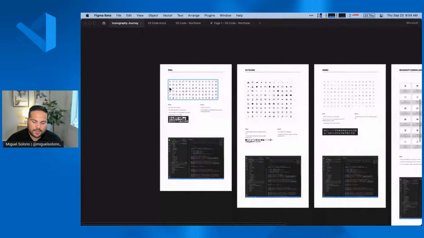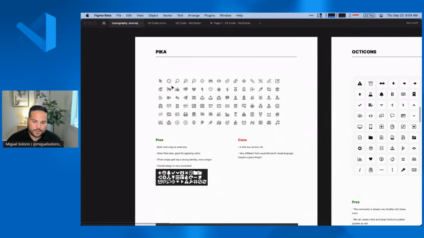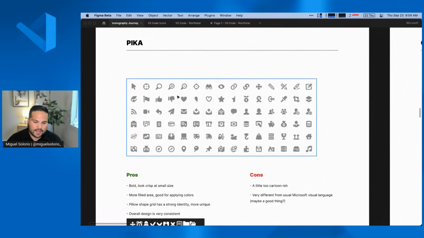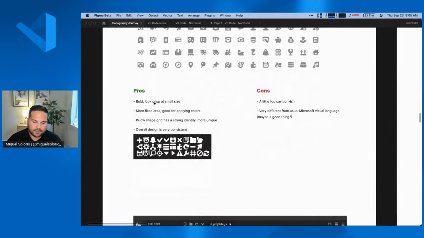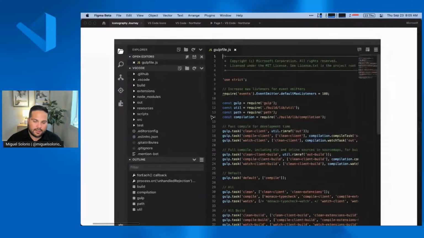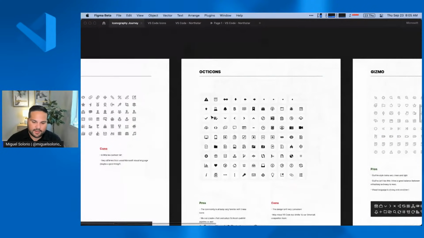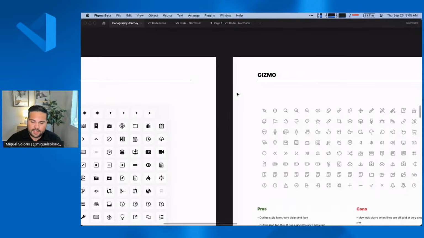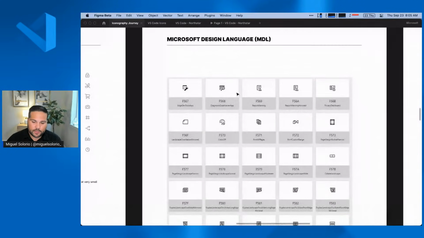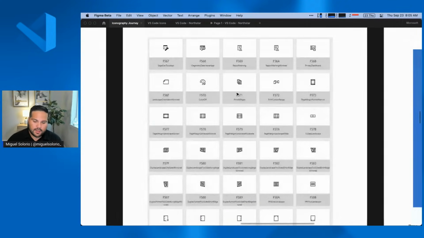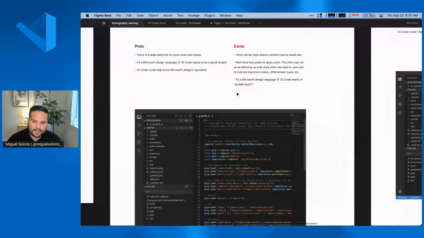So once we nailed down a couple of different concepts, we had examples of each and every single one of them. So then we had, for example, this style here, we listed out the pros and cons of each one. And then we actually showed them in context of what they look like. So we did this for several versions of icons. We also looked at, obviously, Octicons from GitHub to see if we can extend those. Lots of other variations. We also had the Microsoft design language, which is often referred to as MDL. So they have their own icon style that's used in a lot of their products. So we had examples of what that would look like.